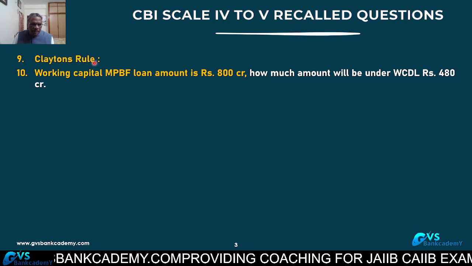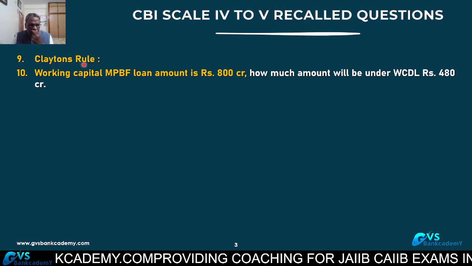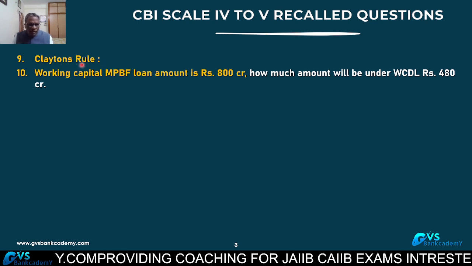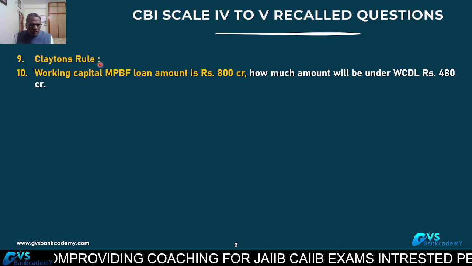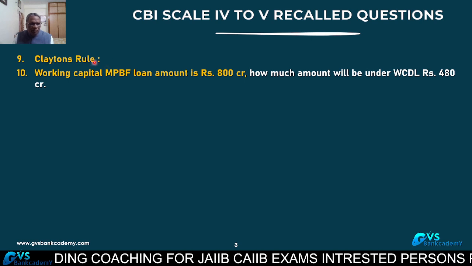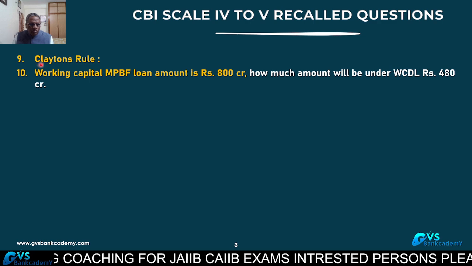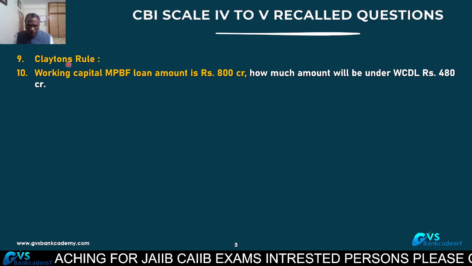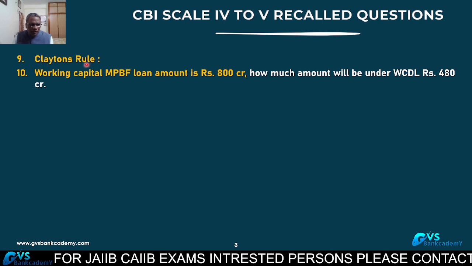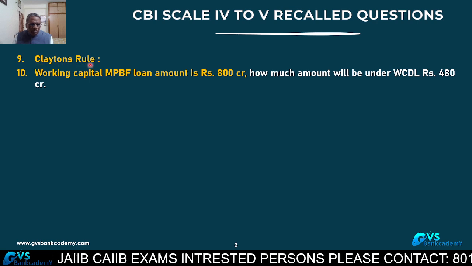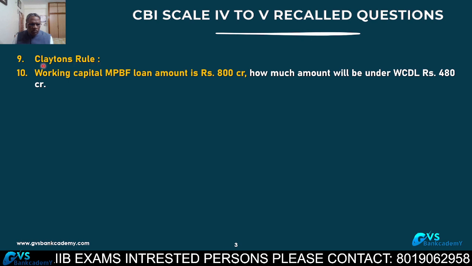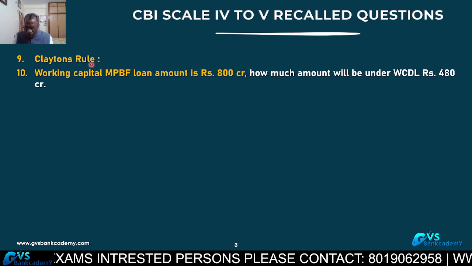9th question, Clayton's rule. It is a very old rule on appropriation of payments. Whenever an account is in debit balance, any immediate credit in that account is used to reduce the debit balance. That is called Clayton's rule. To avoid Clayton's rule, particularly in partnership firm accounts, whenever a partner expires and the account is in debit balance, the bank has to stop operations in that account immediately to crystallize the liability of the deceased partner.